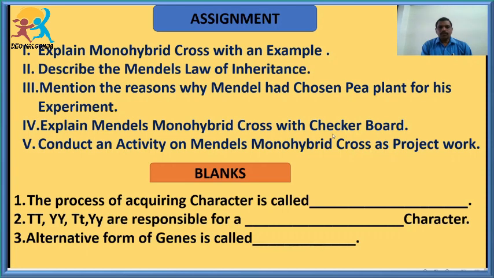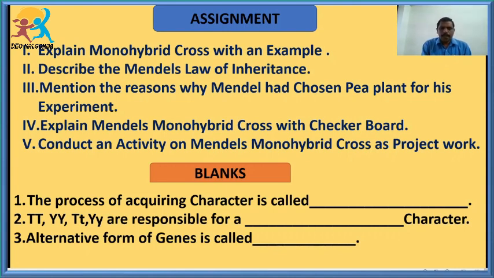And after that you conduct an activity that is based on the monohybrid cross. In your textbook the experimental material is given: one is red colored buttons and the other is green colored buttons. You can take the buttons and prepare the grid. Just before, I explained how to prepare the Punnett square. And please conduct this activity by reading the textbook, students.